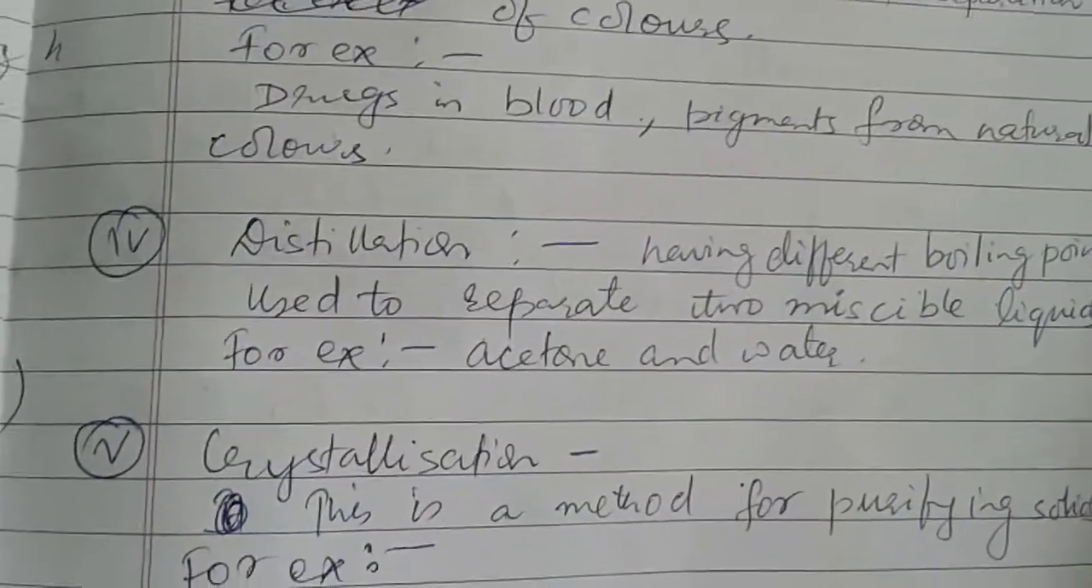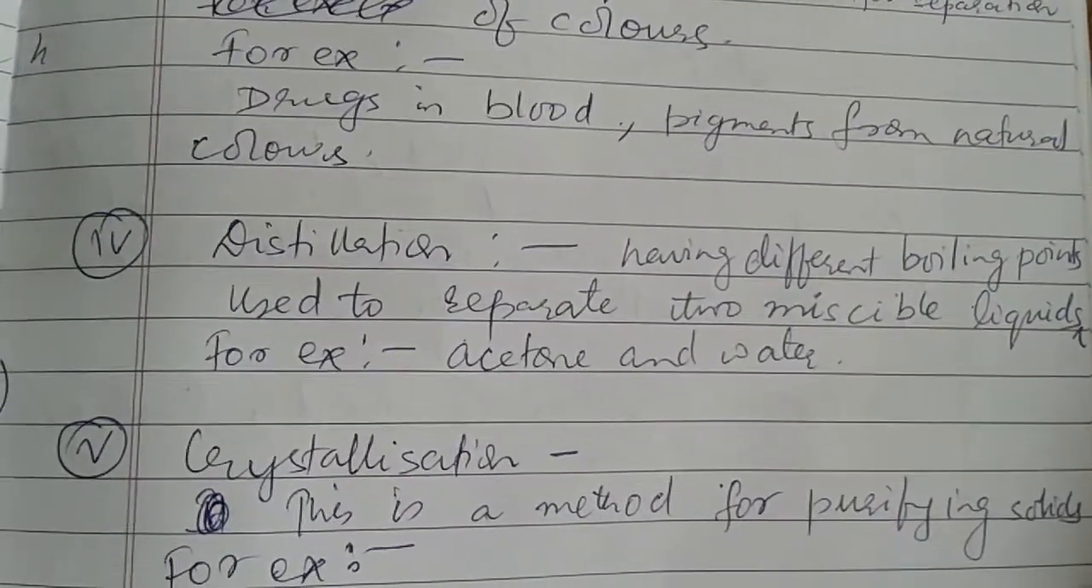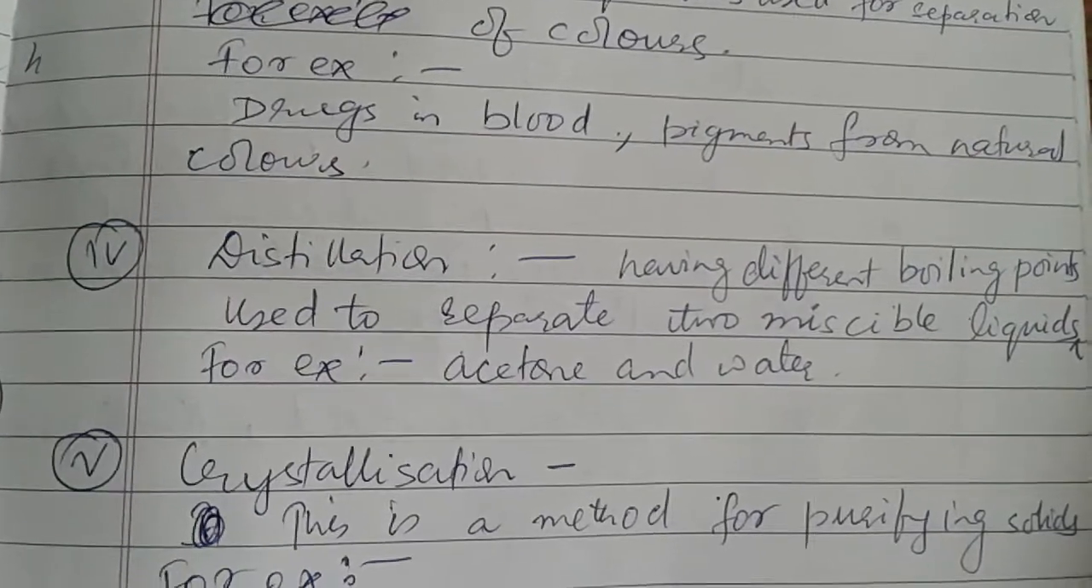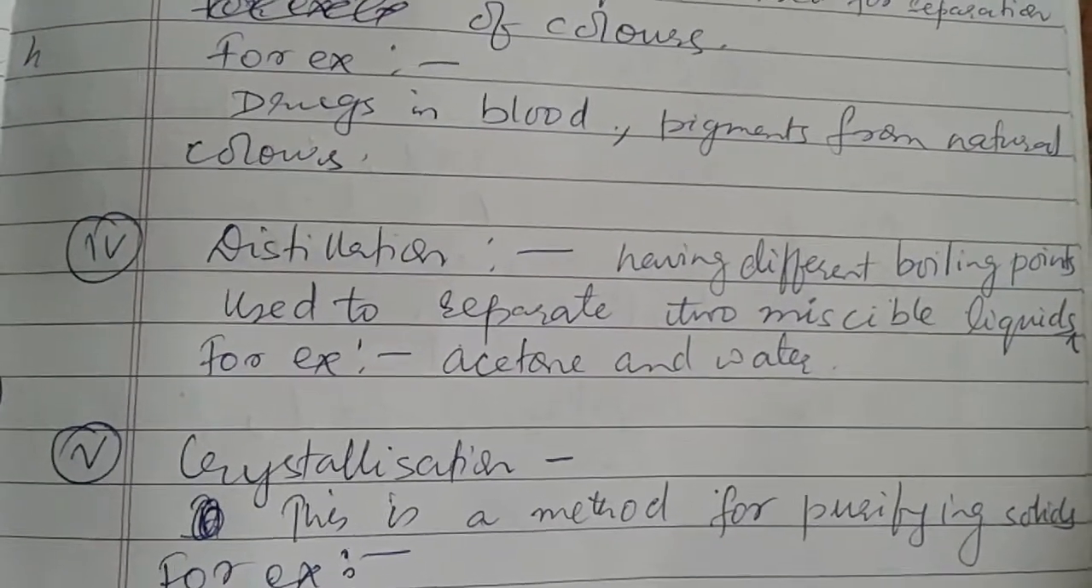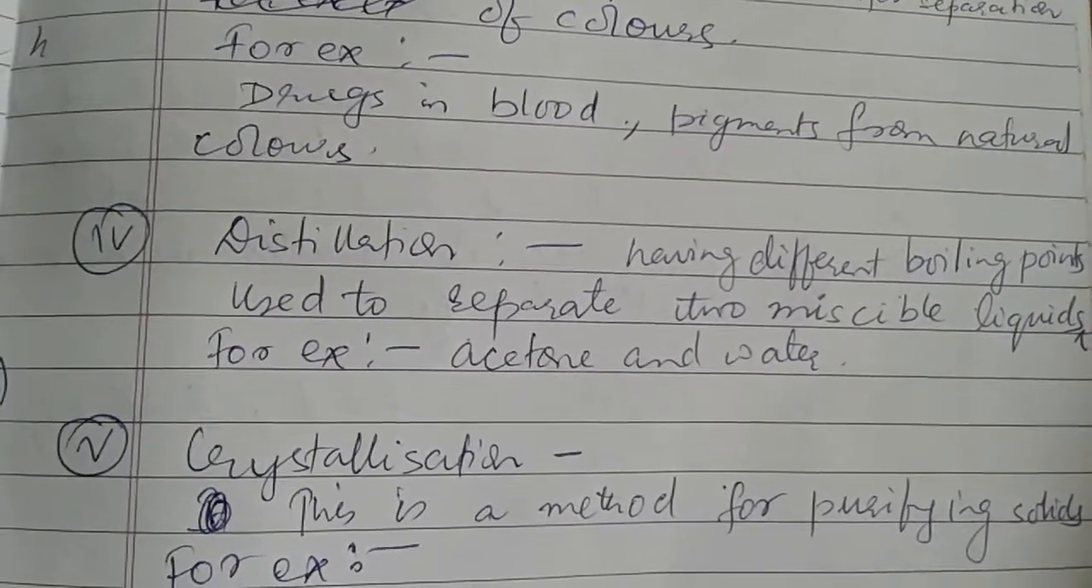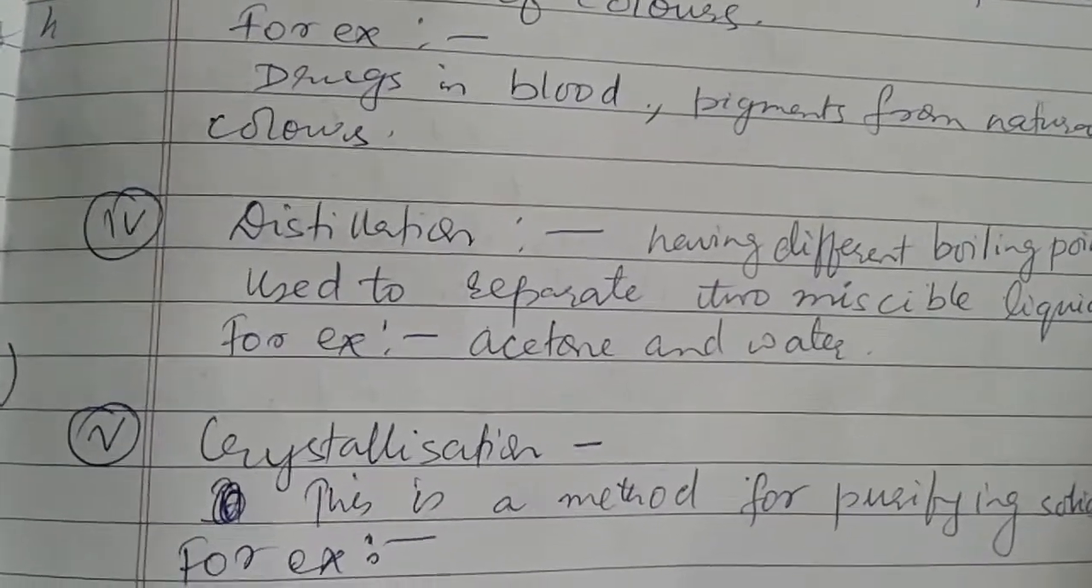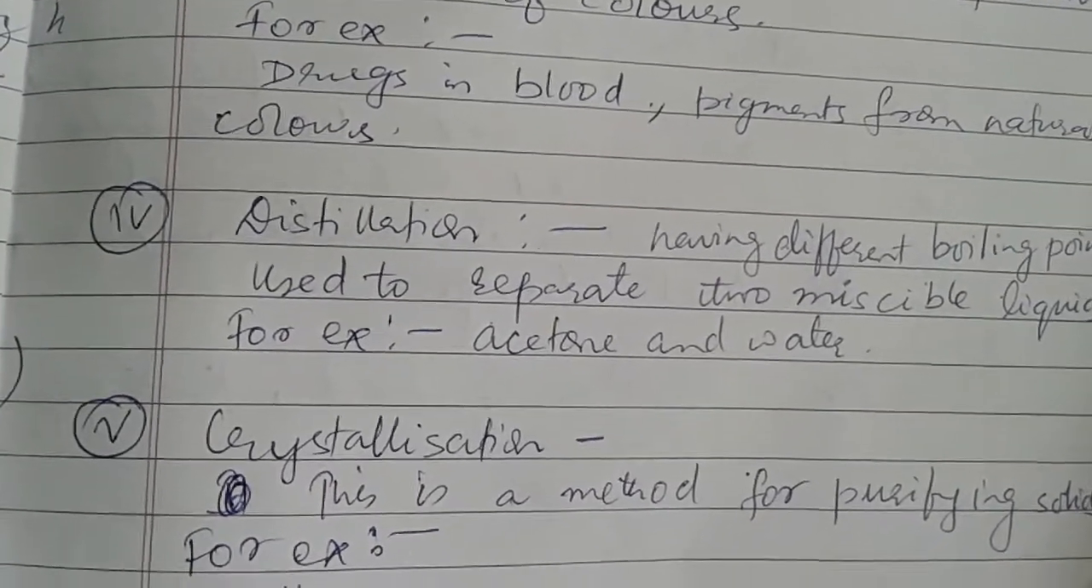Next technique that we have is distillation. Distillation is a technique which is used in order to separate two miscible liquids having different boiling points. For example, water and acetone are separated using the distillation process.